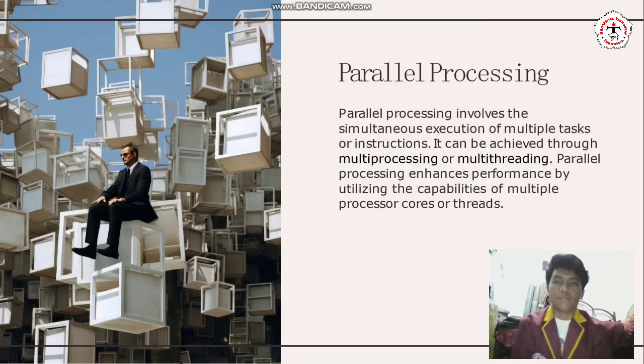Parallel processing. Parallel processing involves the simultaneous execution of multiple tasks or instructions. It can be achieved through multiprocessing or multithreading. Parallel processing enhances performance by utilizing the capabilities of multiple processor cores or threads.